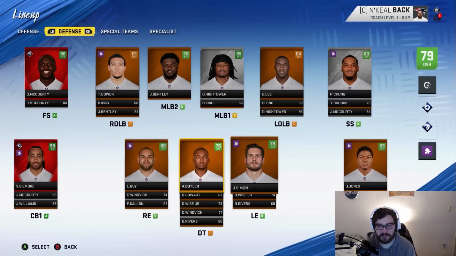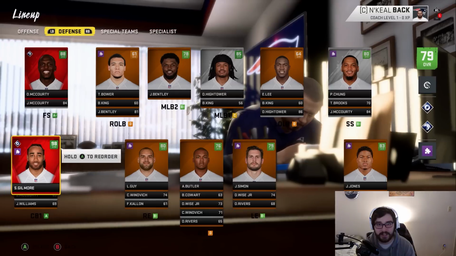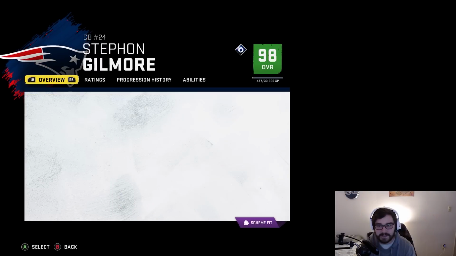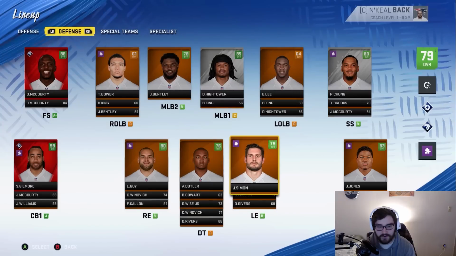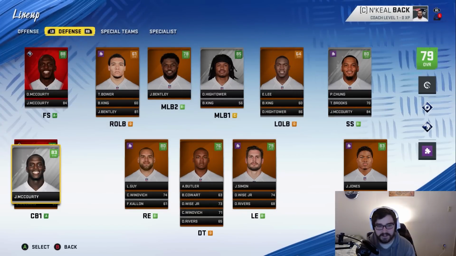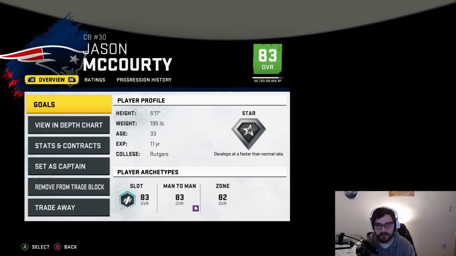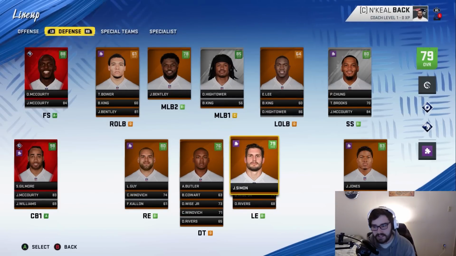On the defensive side, we still have some really good players like Stephon Gilmore. He's a 98 overall, one of the best players in the entire NFL. Jonathan Jones is very good. He's an 83 overall. J.C. Jackson is a stud down there. Jason McCourty's good. We have a lot of cornerback depth, so we're going to have to see what to do with some of these guys.